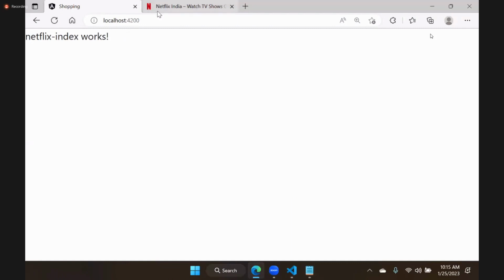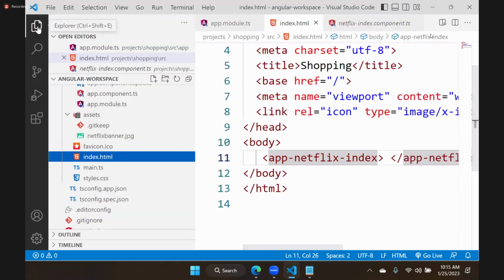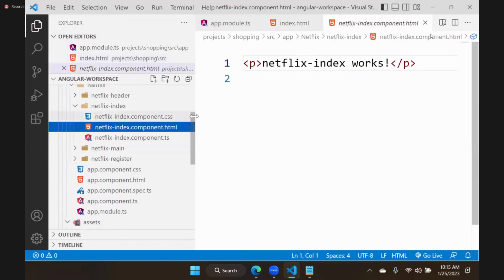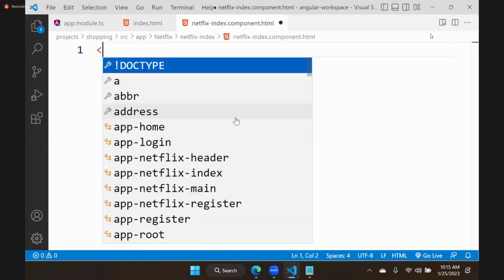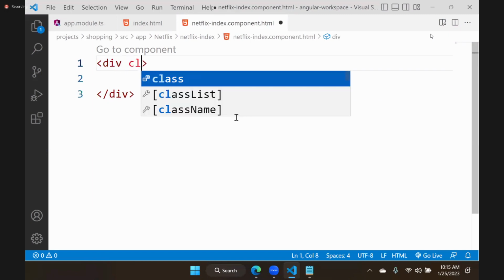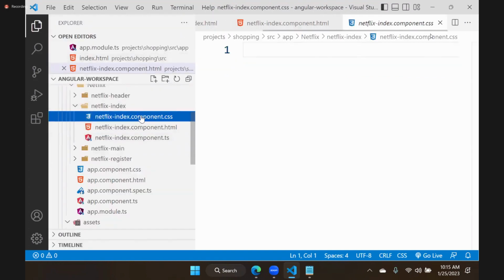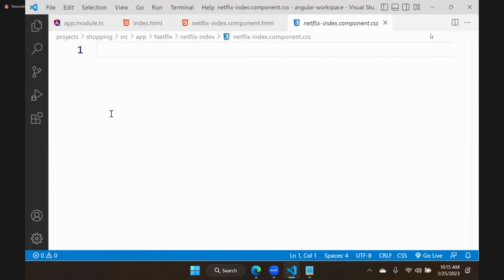Here we want to put a background picture. So let's go to the Netflix index component.html. Here we will put a complete div. For this div, I will just put a class called background. Now let's go to its CSS file, index component.css. We will access the class background.